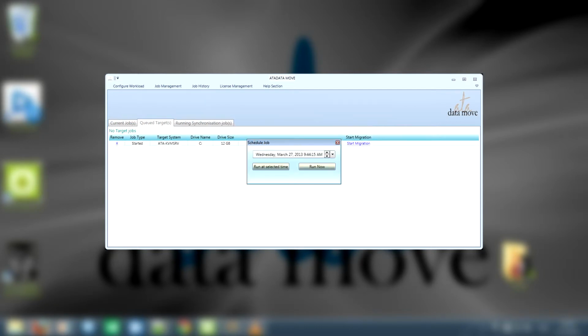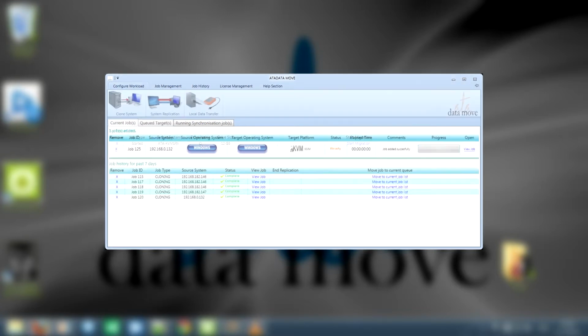Here you will notice a virtual disk between the source and target systems, so there is no need for software to be loaded or conflict with your source system. We see that the disk partitions were created automatically by ATAdatmove, based on the configuration that the migration professional had configured.